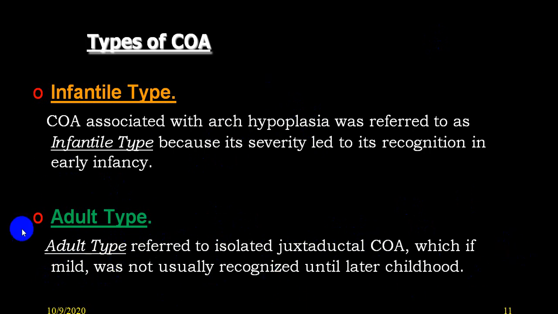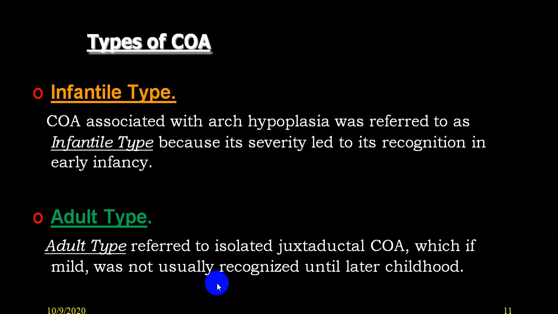That's why this is usually called adult variety, while this is a severe variety where there is an arch hypoplasia and there is coarctation, and being a severe variety, it is recognized very early in infancy. That's why the word utilized is infantile variety.